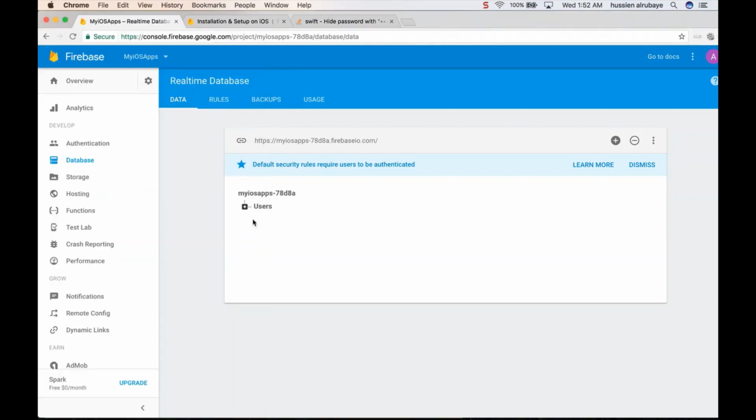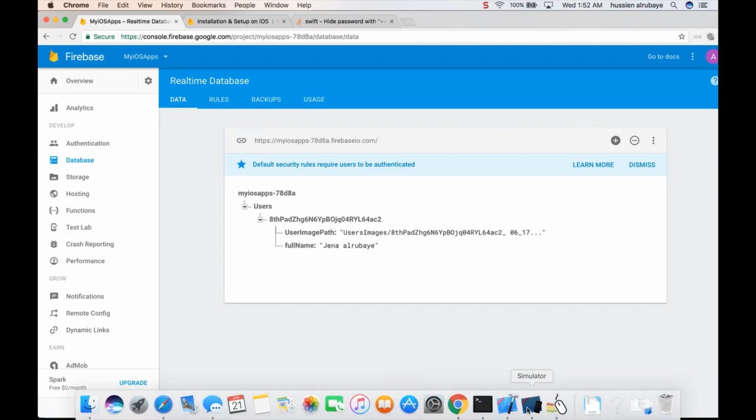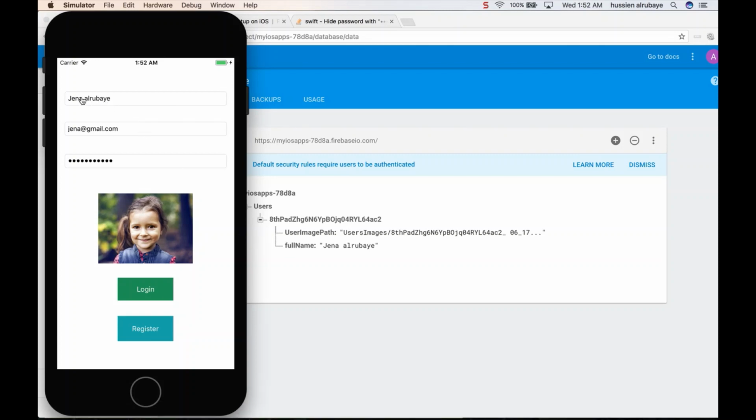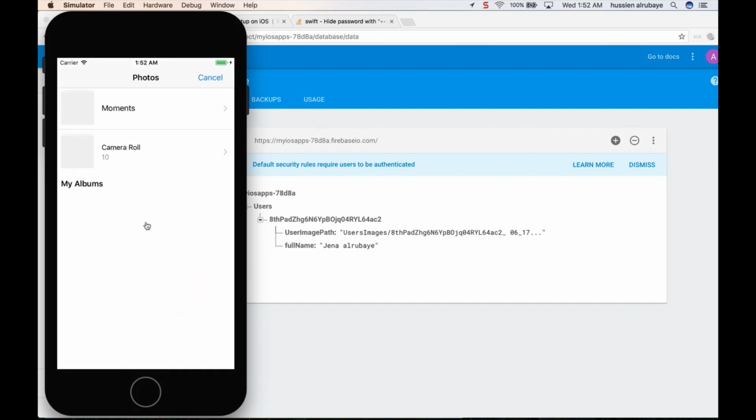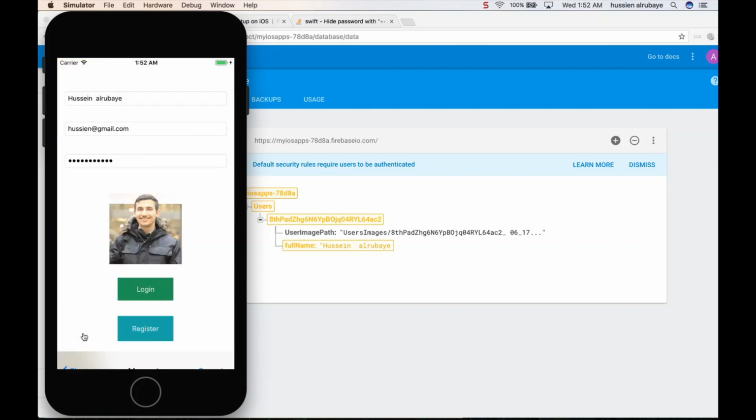So when I select the image, see, he just created a node for me, named users. He added this user, which is the UID for Jenna, with the path for the image, and the name is Jenna Al-Rubai. If you try with a different user, let me suppose I have another user, Hussein Al-Rubai, I will name it Hussein@gmail.com, hopefully with the same password as Jenna, and just try to upload this image for Hussein.